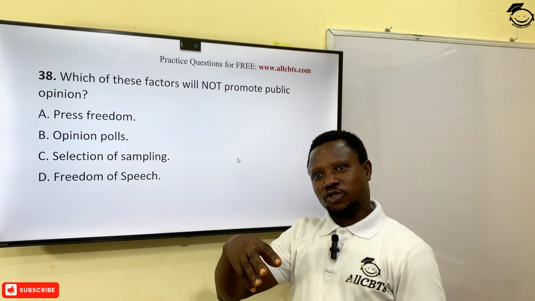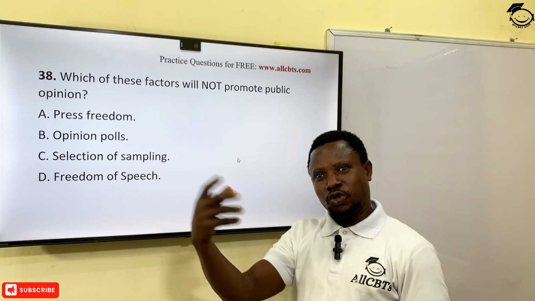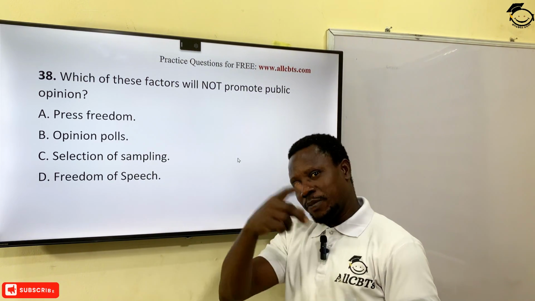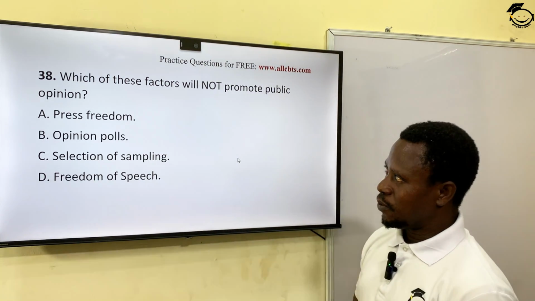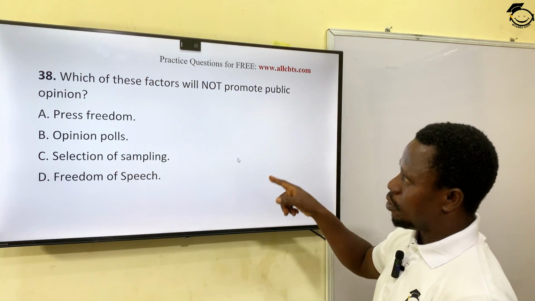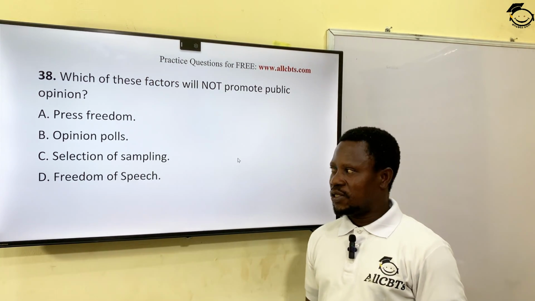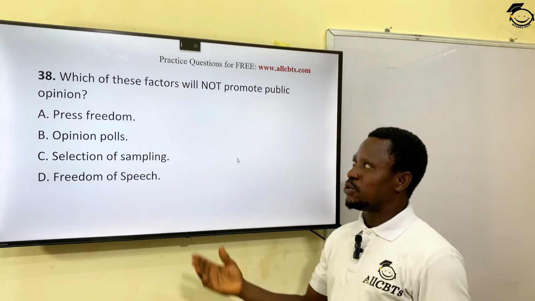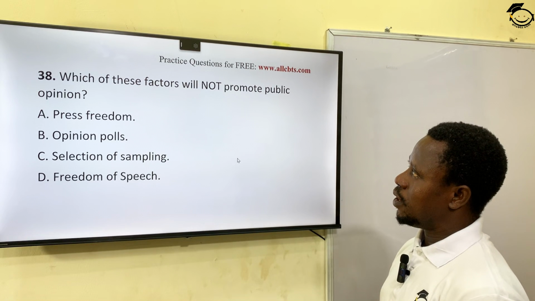In other words, it could also be a form of propaganda, picking only what you want to hear, picking only those that are speaking for you, not people that are speaking against you. So the one that may not promote public opinion is option C, selection of sampling only, without giving regard to the popular opinion of the people. All right?